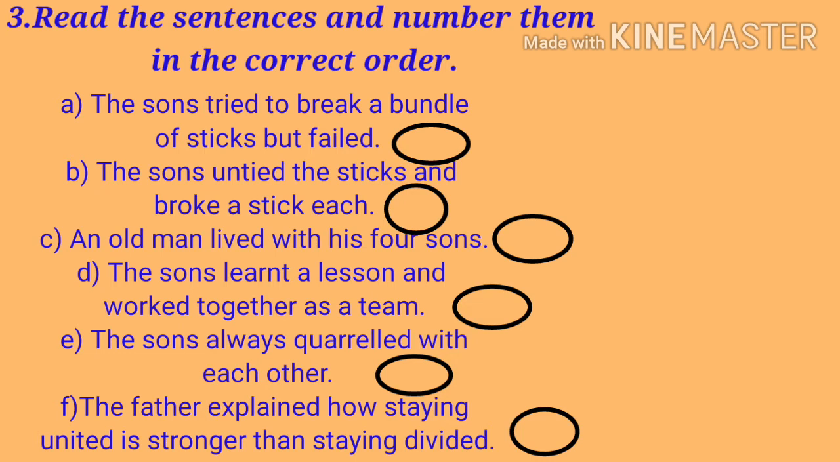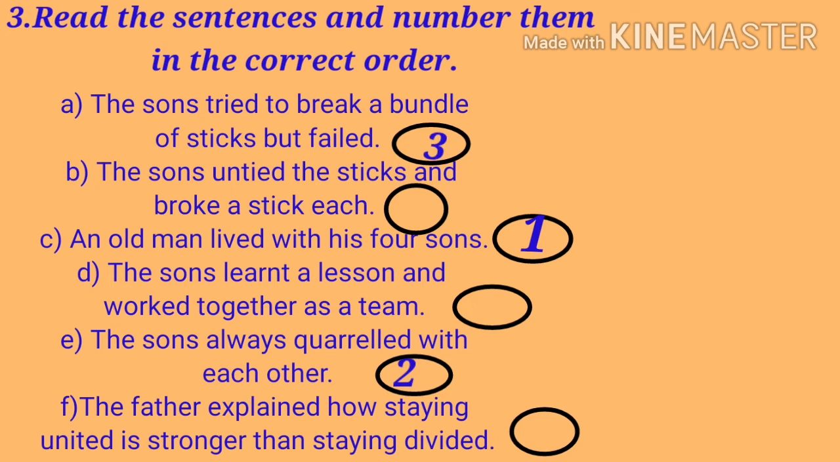So which sentence is the first sentence here? That is C. An old man lived with his 4 sons. So you have to write number 1 there. Then the second sentence is, the sons always quarreled with each other. So you have to write number 2 in the circle. Then the third sentence is, the sons tried to break a bundle of sticks but failed. So you have to write number 3.